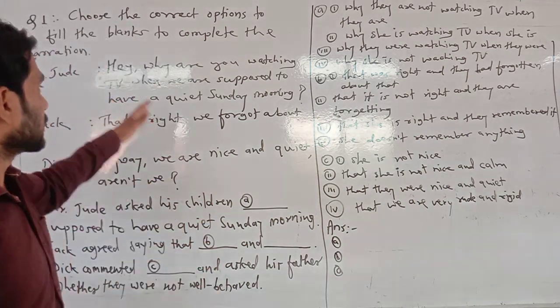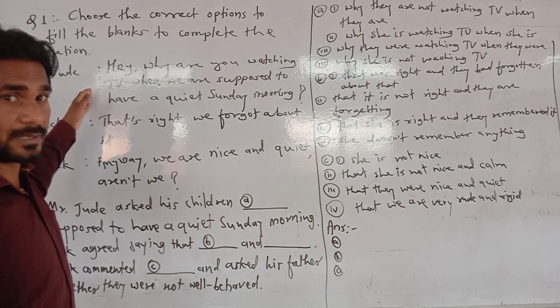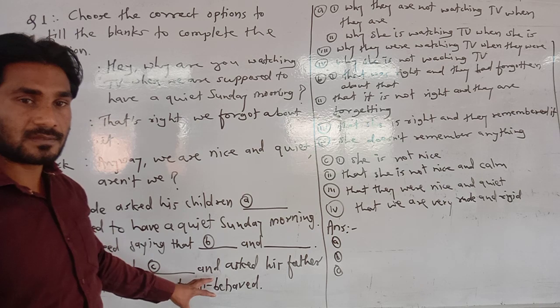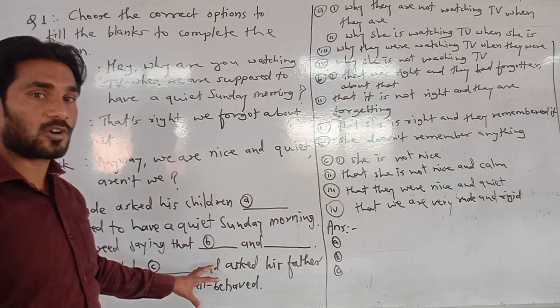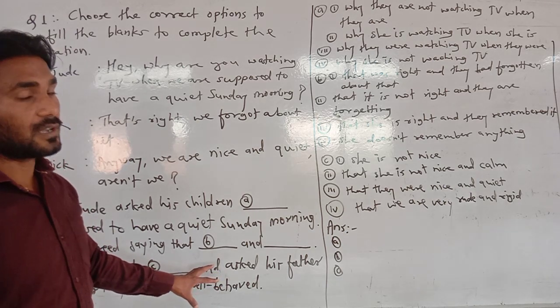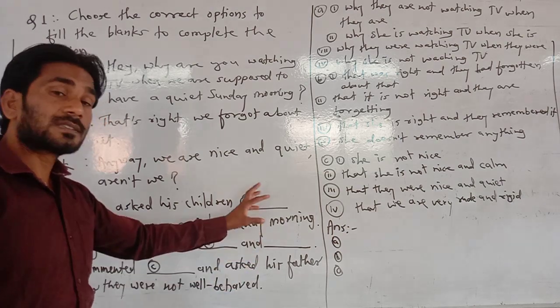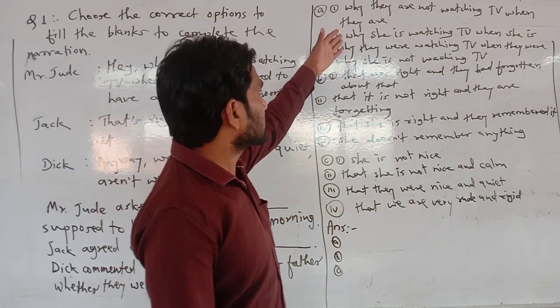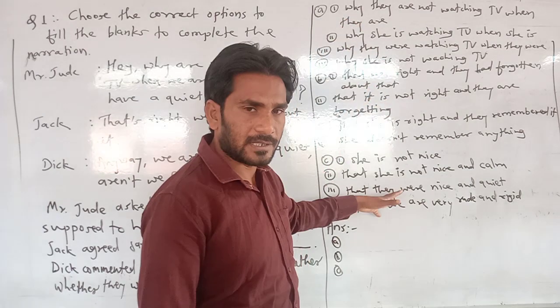A piece of conversation will be given there. Then a passage of it in indirect speech will be given with some blanks, and for the blanks few options will be there.